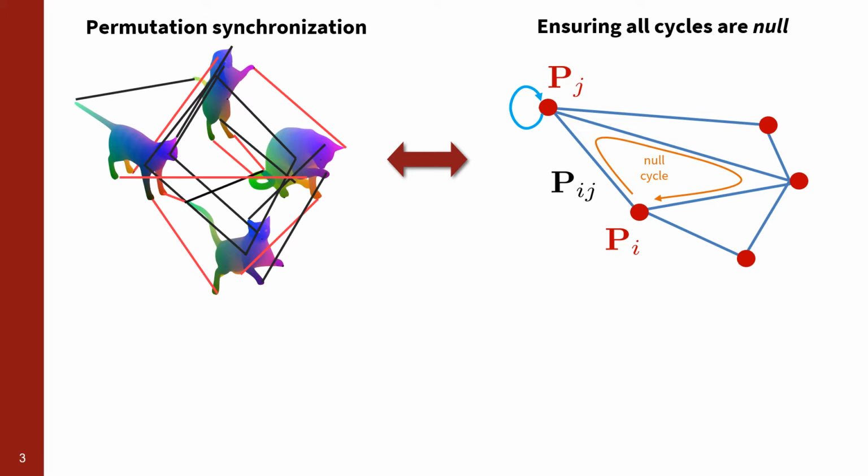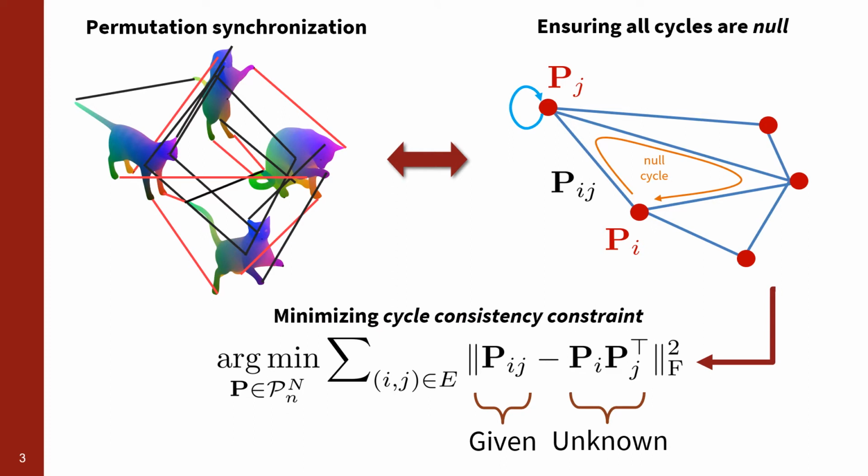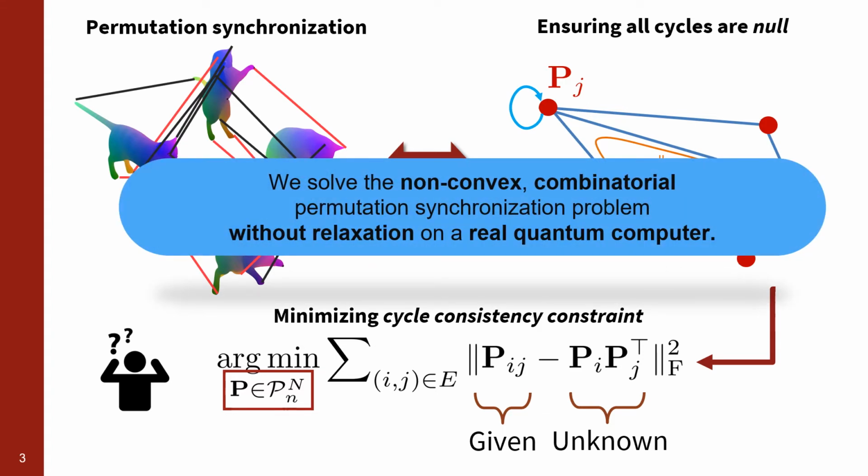In the case of permutations, this can be expressed as an optimization over all the nodes that correspond to the canonical ordering of individual shapes or images. Here, the relative permutations are given, and the absolute ones are what we seek. Unfortunately, besides being non-convex, this problem is combinatorial and hence notoriously difficult to solve. The state-of-the-art algorithms try to work around this problem by relaxing permutations to continuous groups, suffering from some loss of accuracy. In this paper, we turn our attention to a completely different paradigm, quantum computation, and directly tackle the raw problem without relaxing, thanks to the use of a quantum computer.